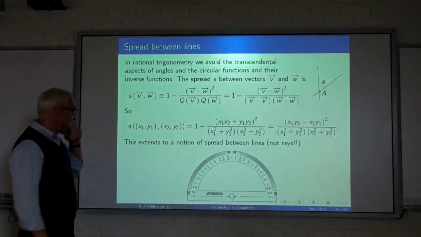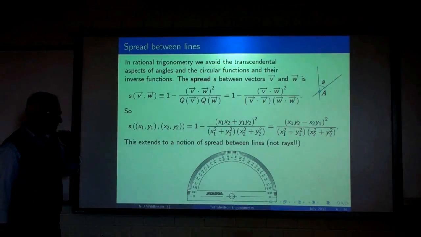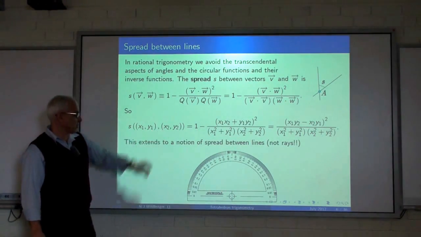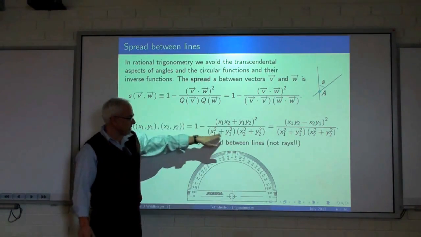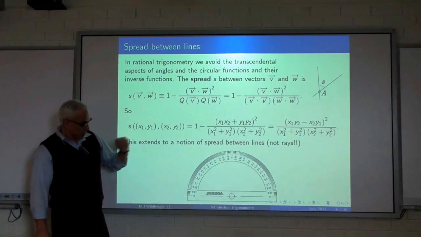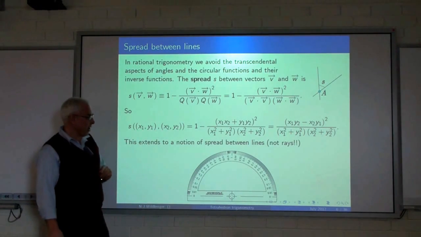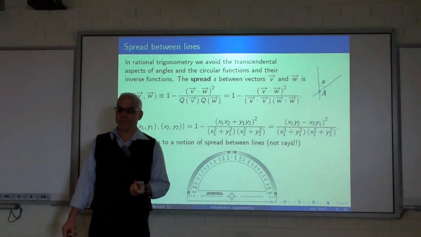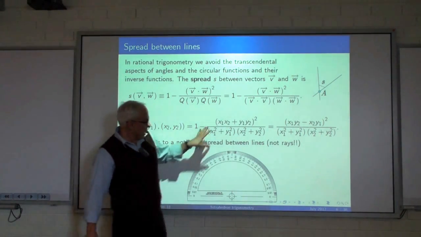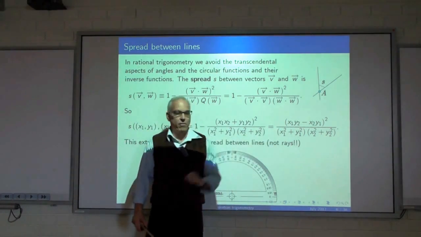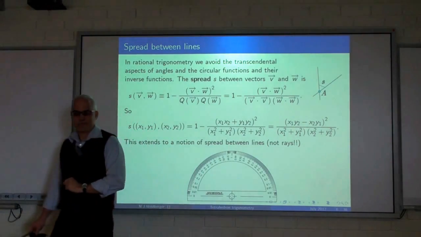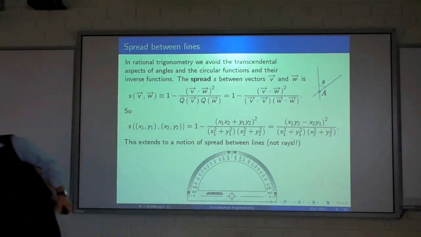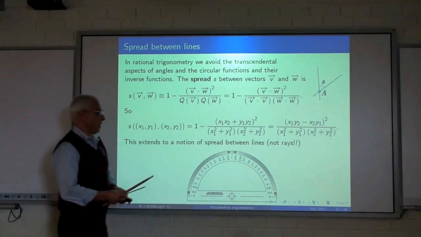Okay, so let's have another look at it in terms of coordinates. So if we have two vectors, x1, y1, x2, y2, here's the dot product, here's the quadrance. There's a remarkable identity that helps us here to rewrite this, going back to Fibonacci, in fact even to Diophantus, that allows us to rewrite this expression in this form. And in this form, we have another interpretation of what it is that we're doing when we're looking at a spread.